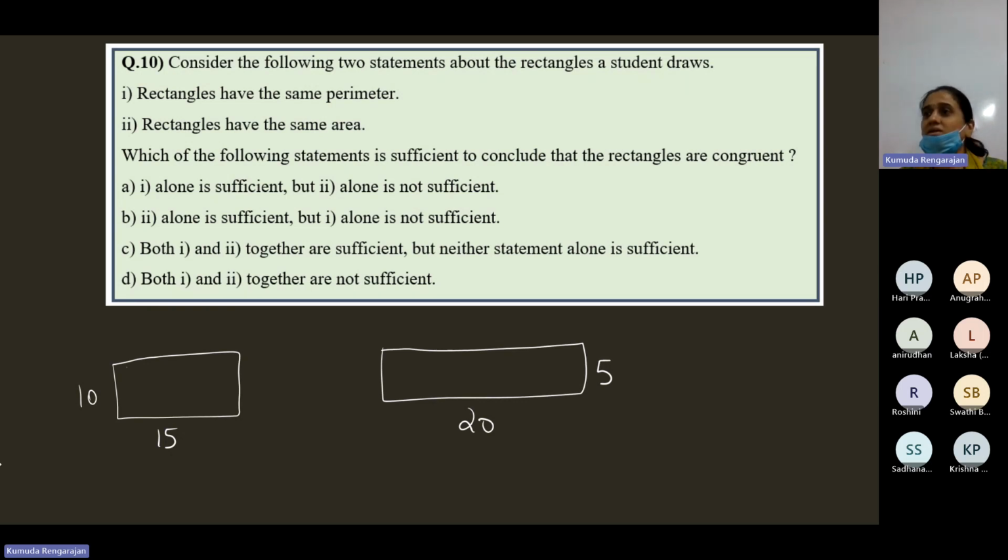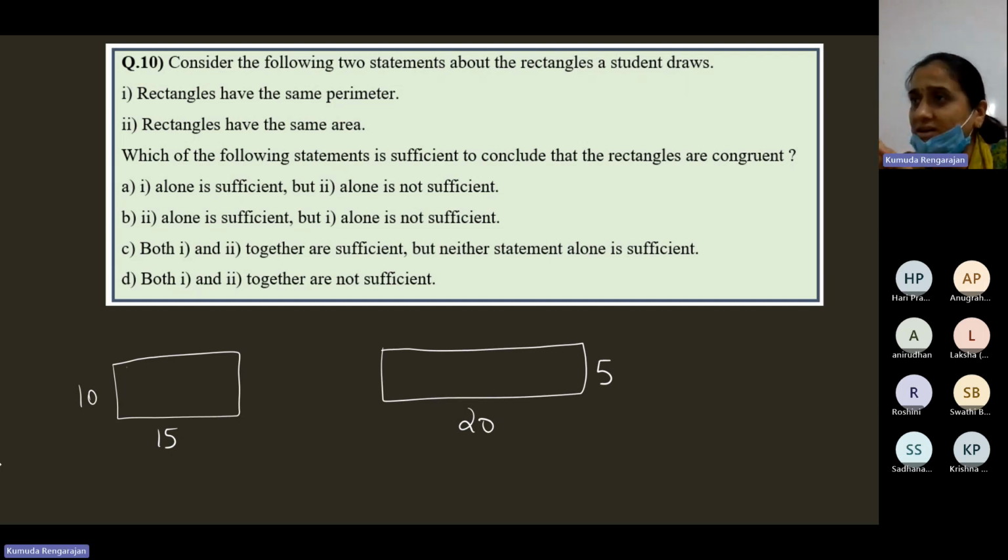So that means if you know that two rectangles have the same area, that's not enough to show that they are congruent. If you have two rectangles with the same perimeter, that's not enough to show that they are congruent. Are you getting me?